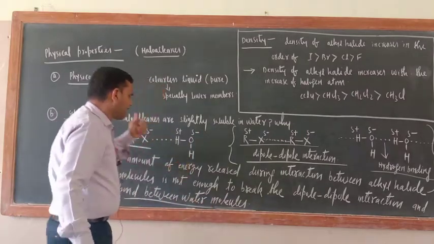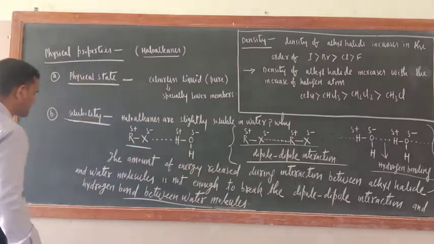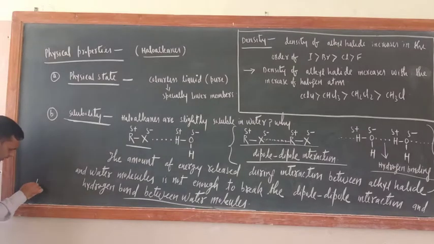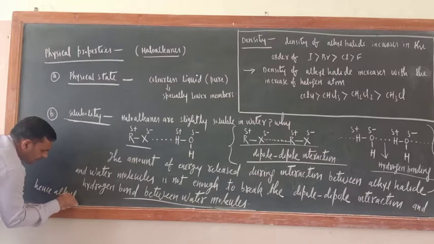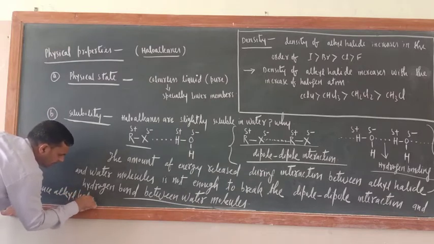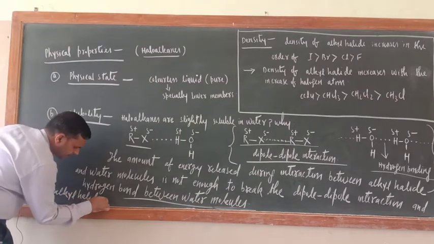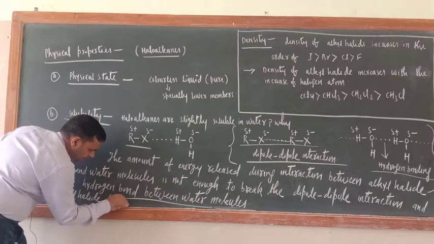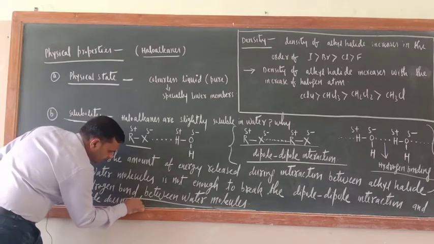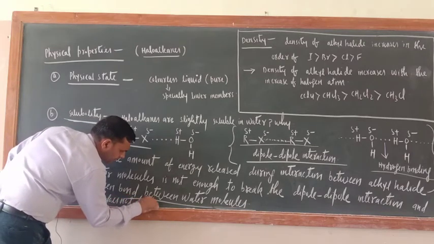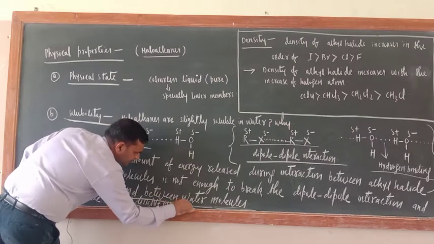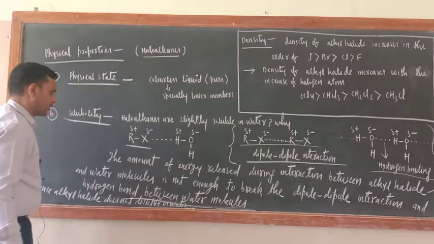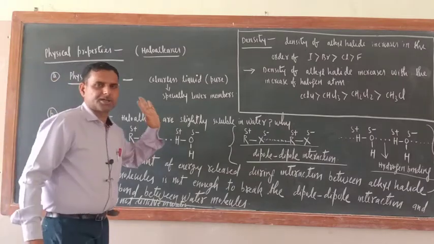That is why it is not soluble. Hence, alkyl halide does not dissolve in water. Okay, this is the reason.